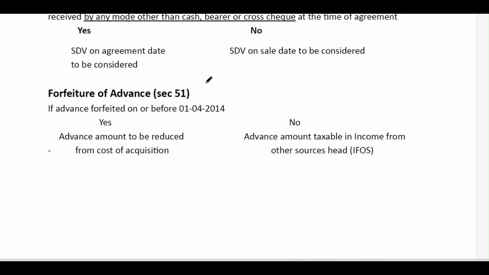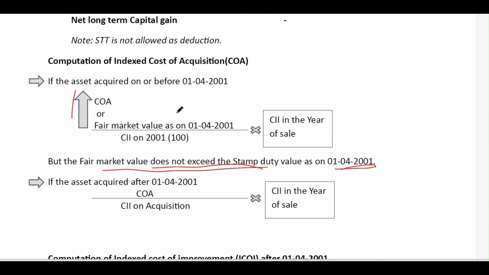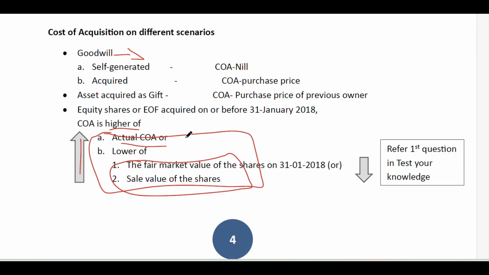Another topic is the forfeiture of the advance. This is also an important topic which is mostly touched by ICAI and ICAI exams. If you forfeit the advance on or before 1/4/2014, then the advance is reduced from the cost of acquisition. Most of them make a mistake while reducing this forfeiture amount. You reduce the forfeiture amount after computing the higher of the cost of acquisition or fair market value, that is, cost of acquisition minus forfeiture amount.